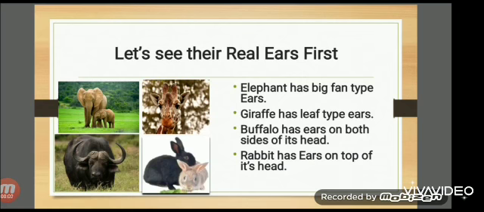So children, here animals are asking each other, who has got my ears? Let us see the real ears first. As we can see in the picture, the elephant has big fan type ears. Giraffe. Yes, giraffe has leaf type ears. Buffalo, as you can see in the picture, it has ears on both sides of its head, right? And rabbit. Rabbit has ears on top of its head.